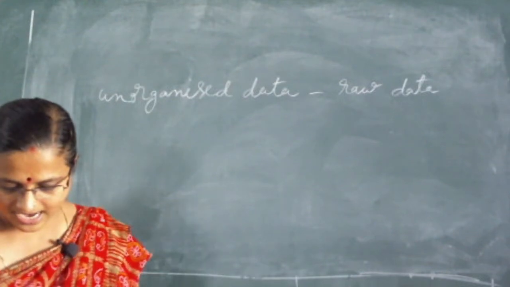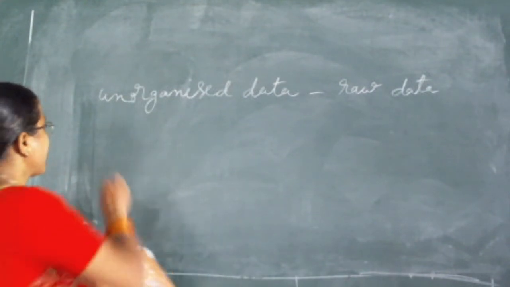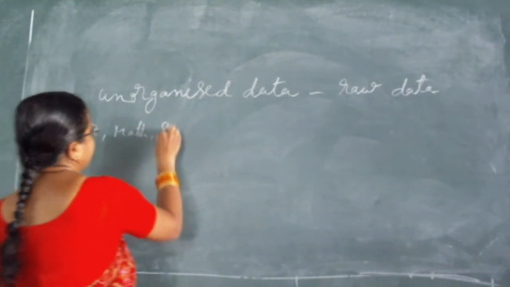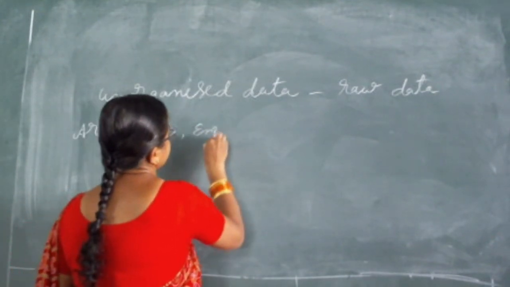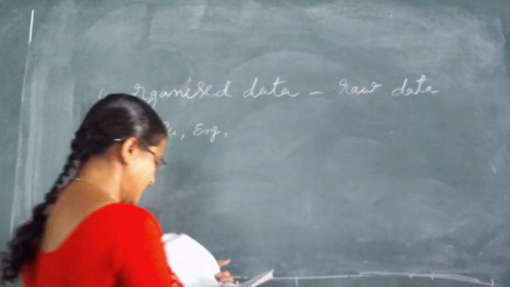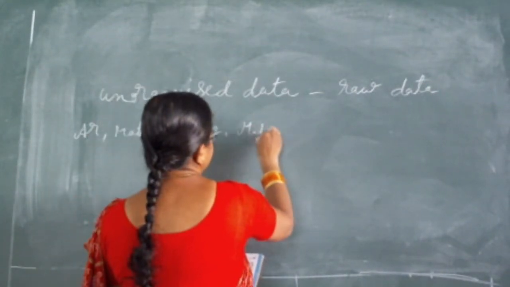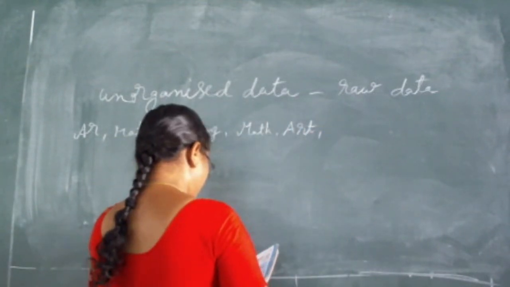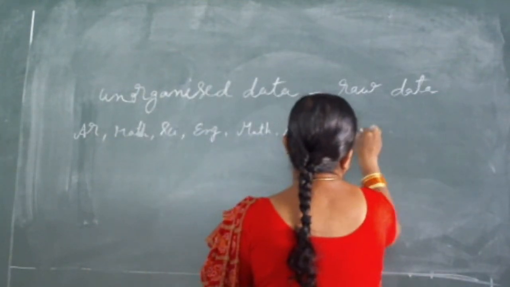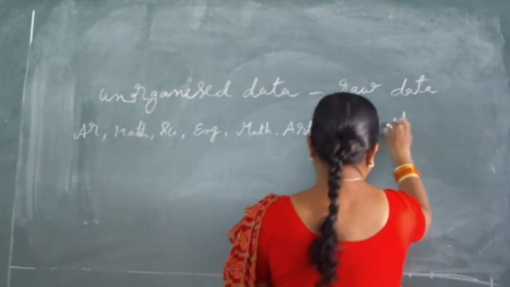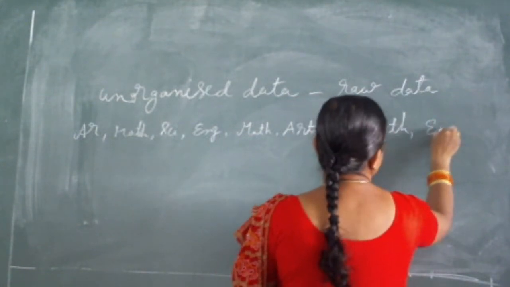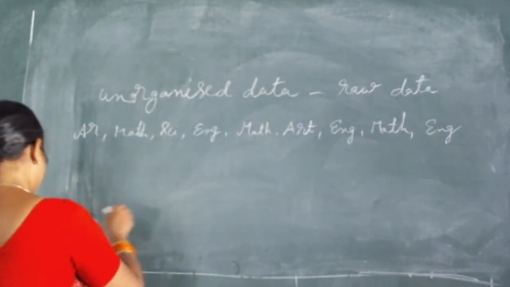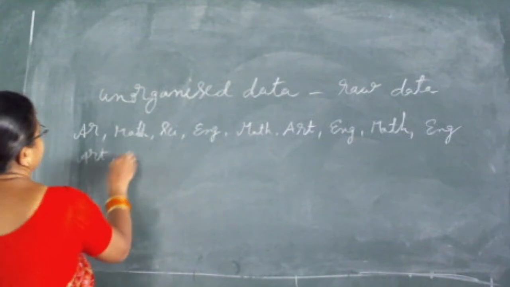For example, art, mathematics, science, English, arts, and math, science, English. And again somebody told me math, art, and English, maths, English. These are the favorite subjects of students one by one, as well as art, science.